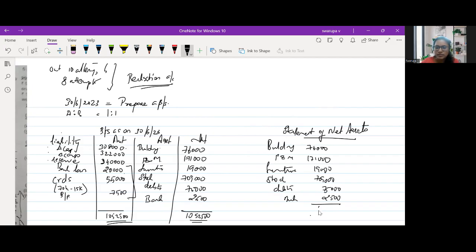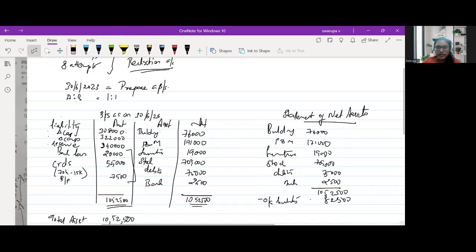The total asset is 1,052,500 minus outside liability, which is 82,500. Your statement of net assets is ready and the net worth of the company is